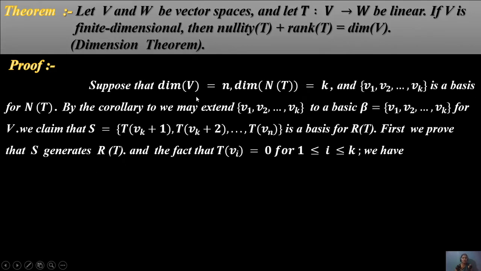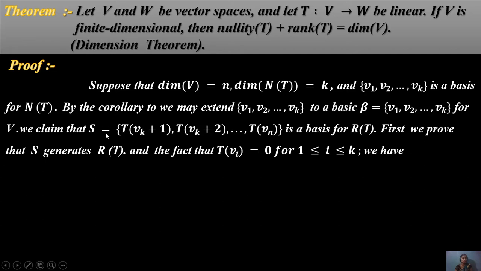Suppose that dimension of V equals n and the nullity of T is k, and v1, v2, to vk is a basis for the null space of T. Then by the corollary, v1 to vk can be extended to a basis of V, since the nullity is only k. Let beta be the basis v1 to vn for V.